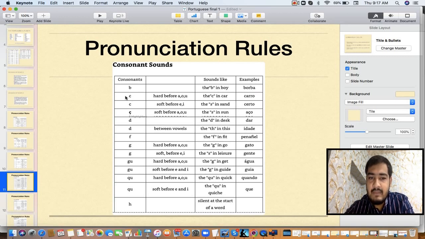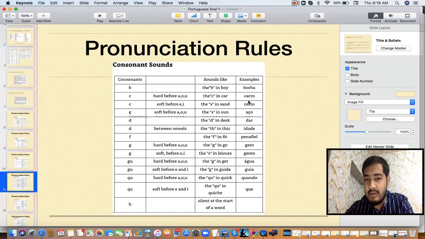Then next is C. C is having two sounds. It's very important. Whenever A, O, or U is coming after C, then C will have the hard k sound. You can see karo. In karo, C is coming before A, O, or U. Otherwise, if it is coming before E or I, it will have the sa sound. So this you have to remember always. Whenever C is coming before A, O, or U, it will have the k sound. Whenever it is coming before E and I, it will have the sa sound. So this will be karo and this will be serto.